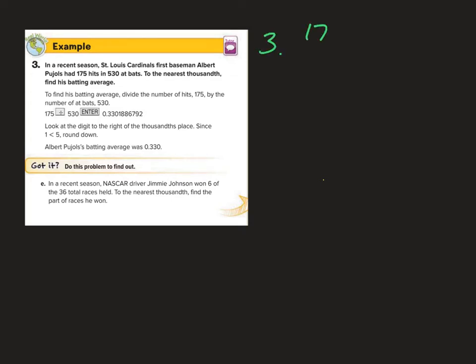So we've got 175 over 530, or 175 divided by 530. And because this is a pretty challenging problem to work out in long division, we're going to use a calculator today. So I just simply take 175 divided by 530, and I get 0.3301886, and the decimal goes on.